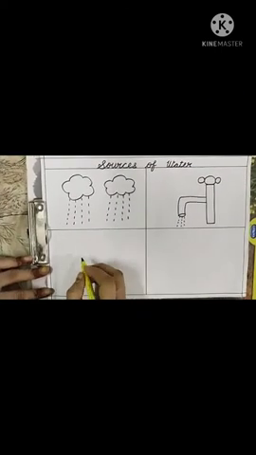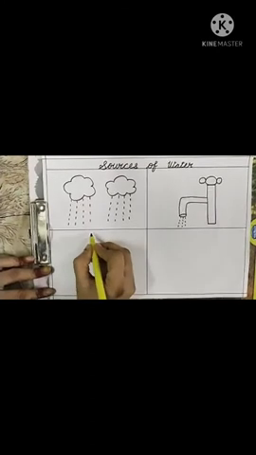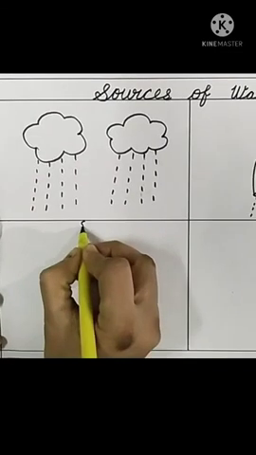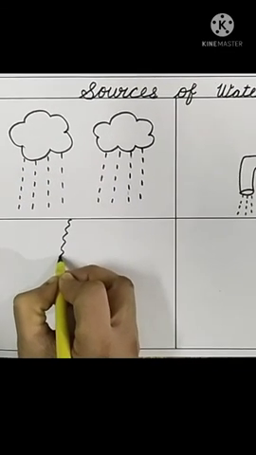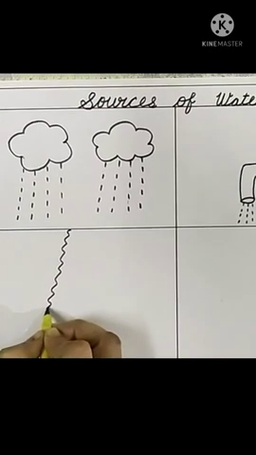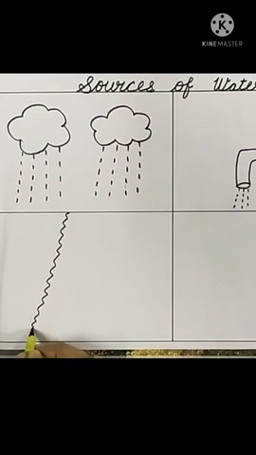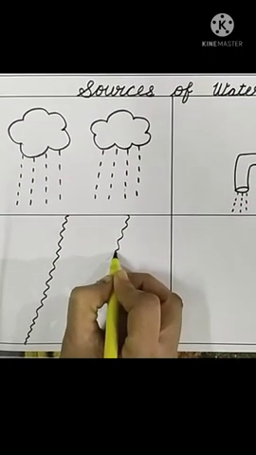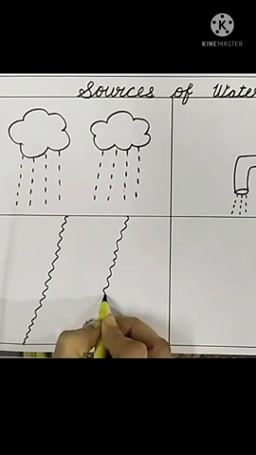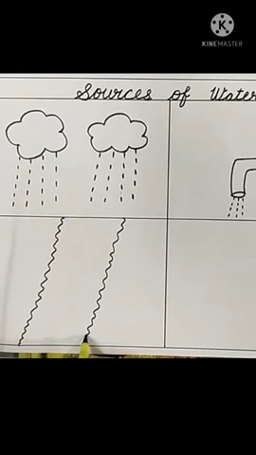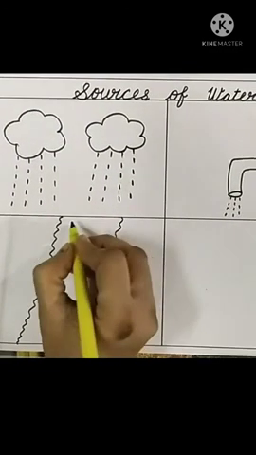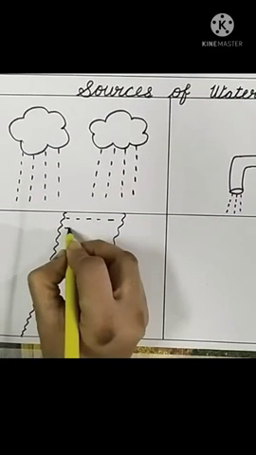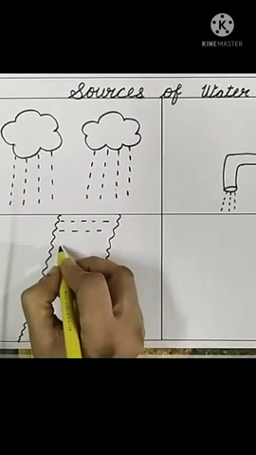Now we will draw our next picture. Our next picture is river. Draw with ma'am like this. Draw a zigzag line like this. My dear students, very neatly and beautifully you will draw zigzag line. Okay, now we will draw small sleeping lines like this.